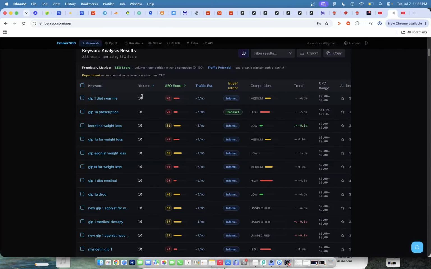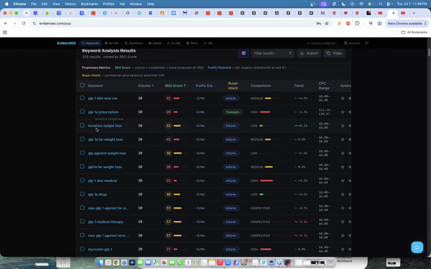And what that means is that you have the ones at the bottom that hold the most weight from an authority standpoint, but those are the ones that get the least attention. So articles like this, like GLP-1 diet near me, I wouldn't even worry about this, but GLP-1 prescription, I don't know what GLP-1A is.